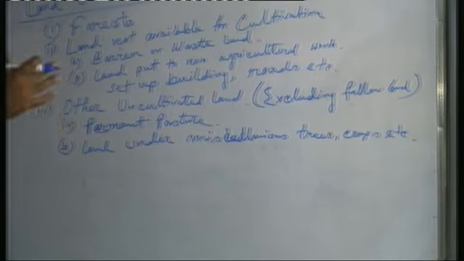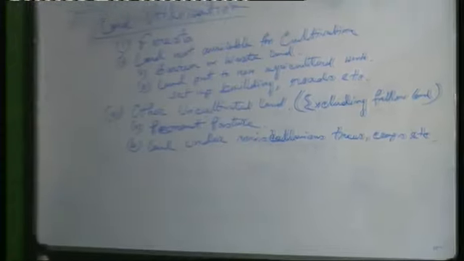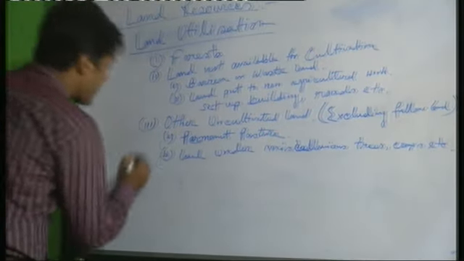What is net sown area? I will discuss later. Then another one, culturable wasteland.